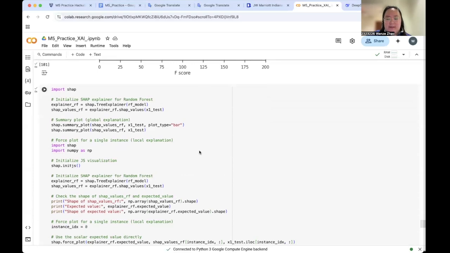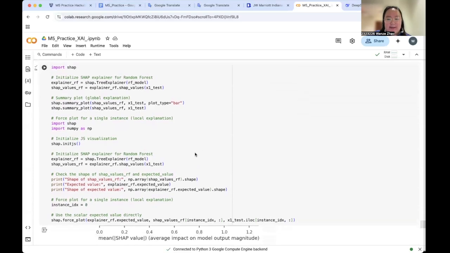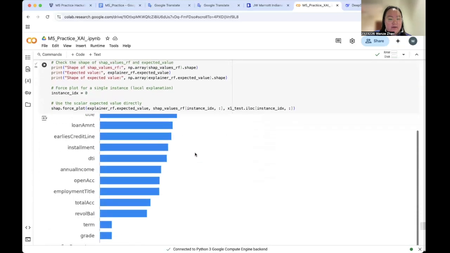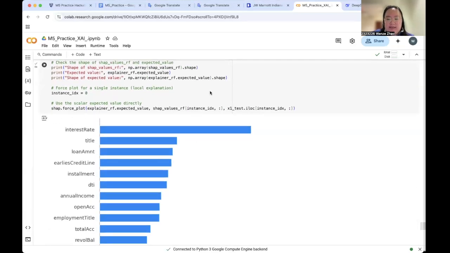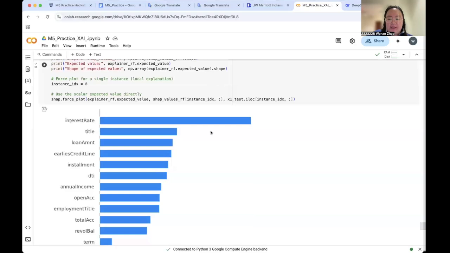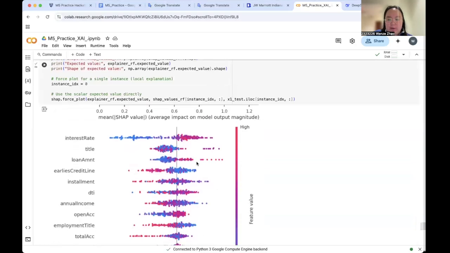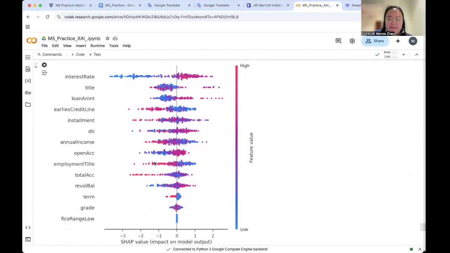And next is the explainability methods analysis. The first is SHAP. The plot shows the magnitude and the direction of the feature contributions and visualizes feature impact. A high interest rate increases the default probability. High title values have a negative impact. The fourth plot explains how the individual features contribute to a single prediction, and shows that the interest rate contributes the most to increasing the prediction score because the SHAP value is positive and the color is red, and the low title amount decreases it. You can see here.